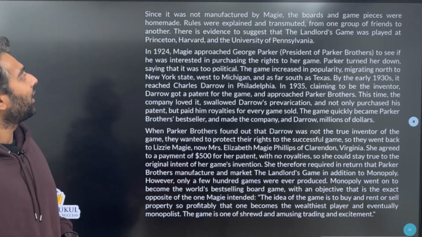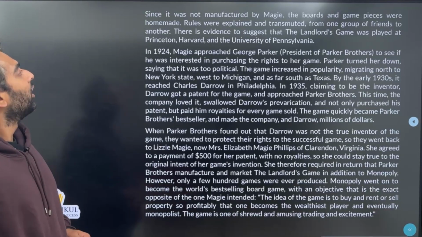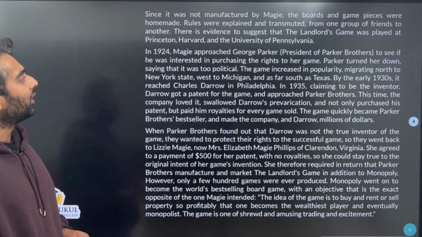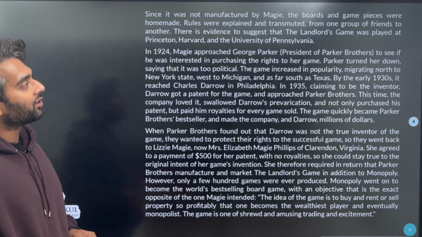Next part of the passage says, since it was not manufactured by Maggie, the boards and the game's pieces were homemade. The rules were explained and transmuted from one group of friends to another. There's evidence to suggest that landlord game was played at Princeton, Harvard, and the University of Pennsylvania.